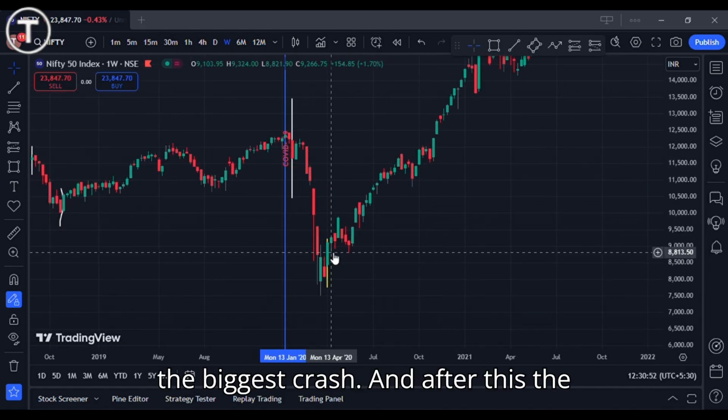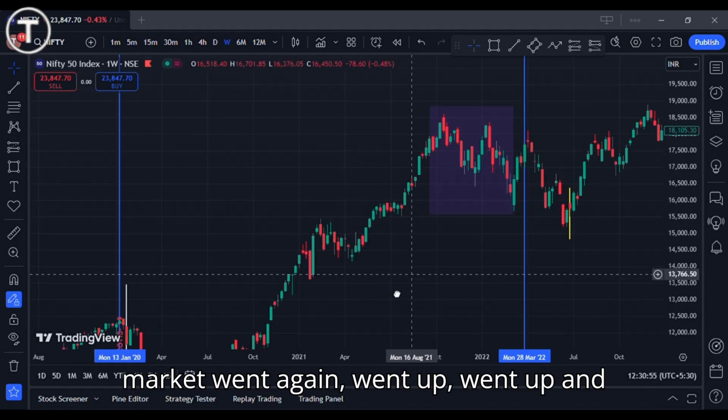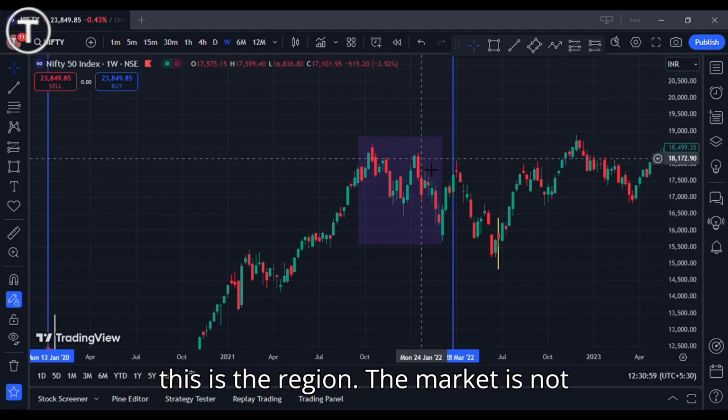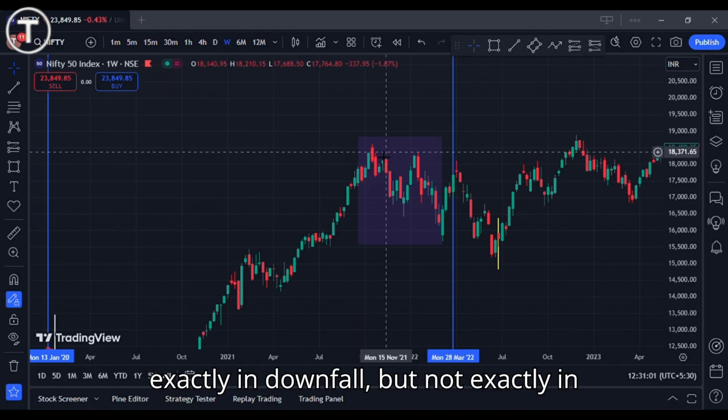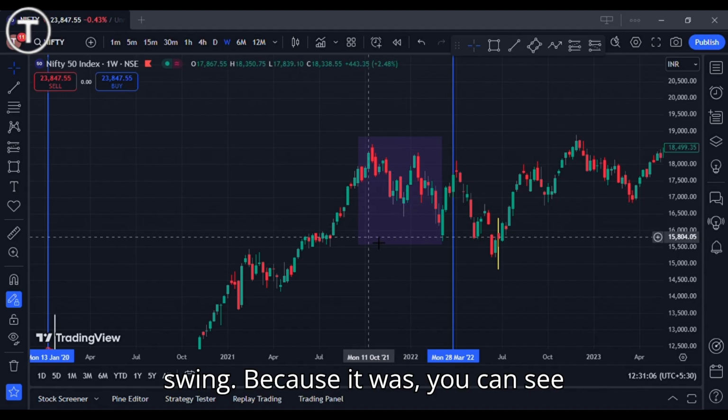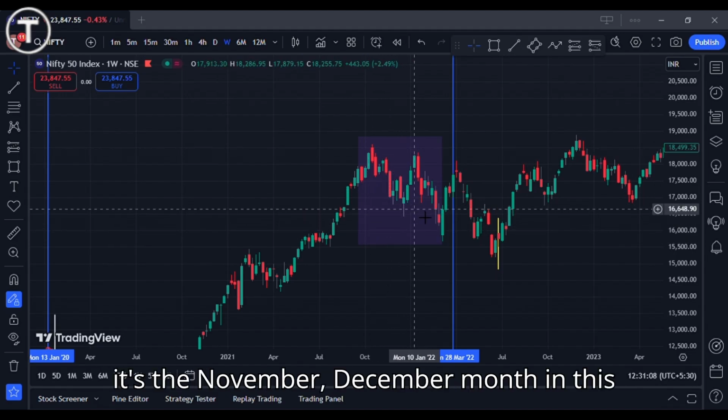And after this the market went up, and this is the region where the market is not exactly in downfall, not exactly in downtrend, but a little in swing, because you can see it's the November December month.